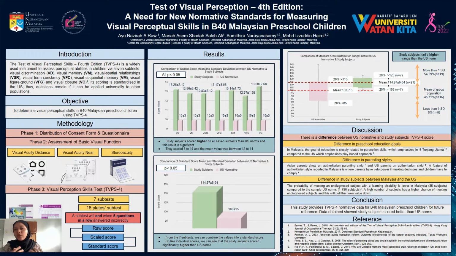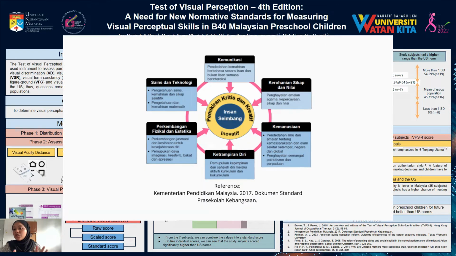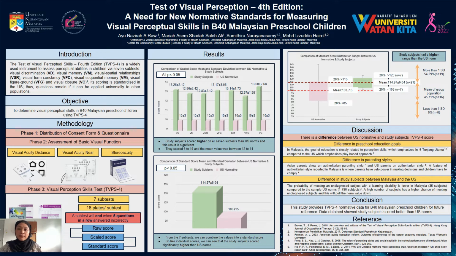This result was obtained considering, first, differences in preschool education goals between the two countries. In Malaysia, the goal is closely related to these skills, which are emphasized in the 6 tunjang utama by KPM, including special time allocation and integrated learning, compared to the US, which emphasizes a play-based approach.